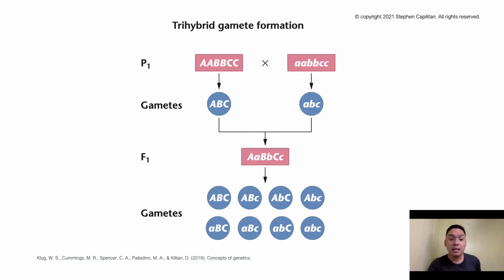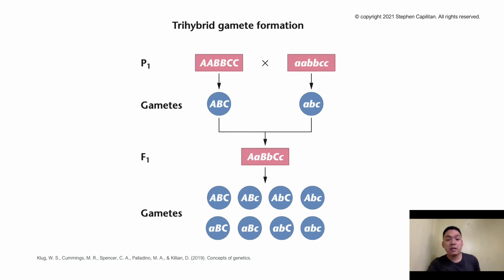Now, you'll see here a trihybrid gamete formation. This is theoretical, with contrasting traits symbolized by letters A, B, and C. In this cross between your homozygous ABC and homozygous small abc, all the F1 individuals are heterozygous for all 3 gene pairs.